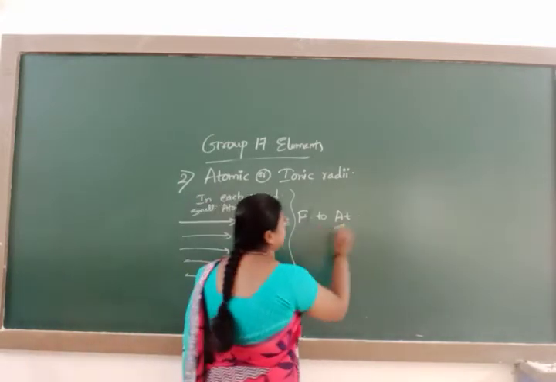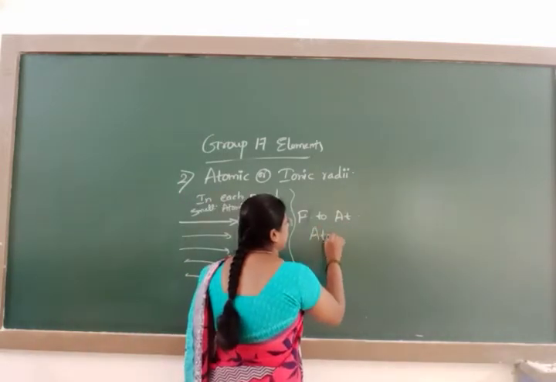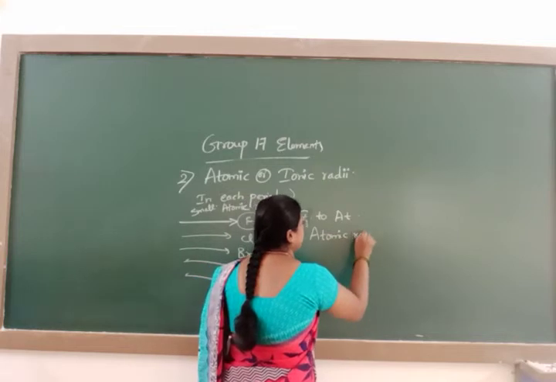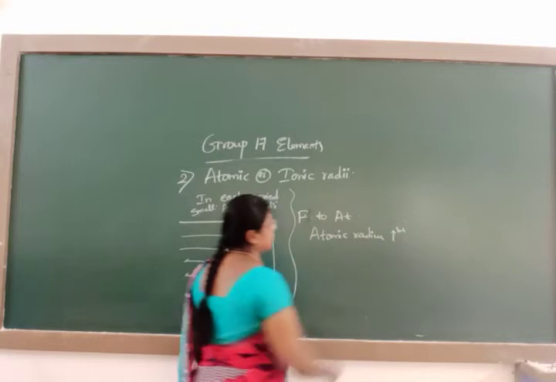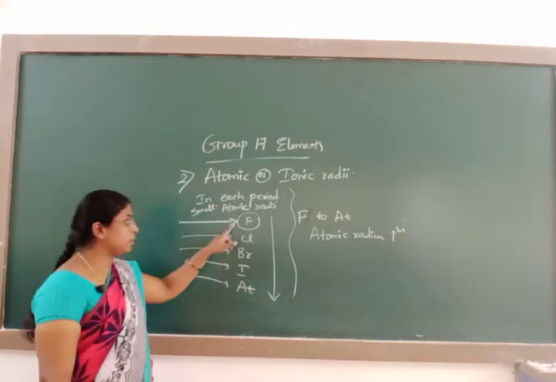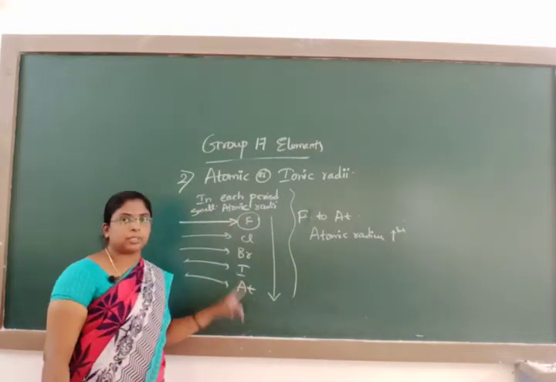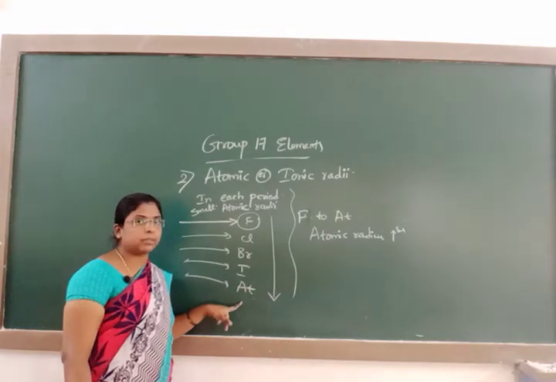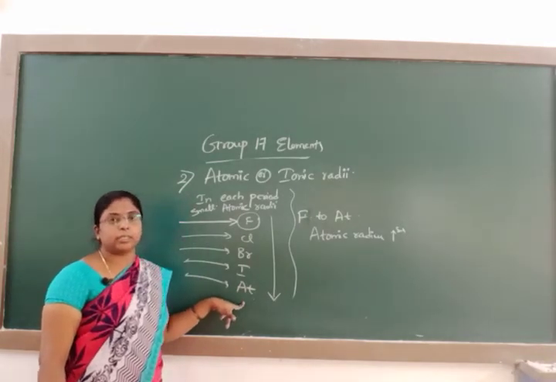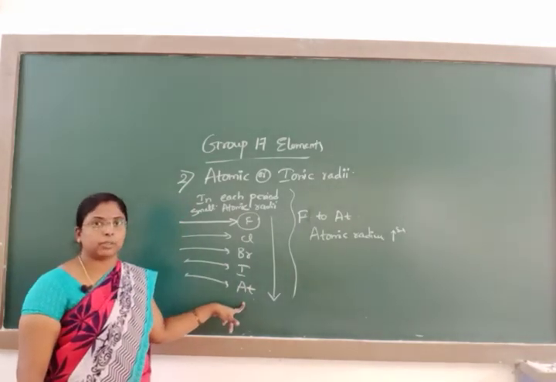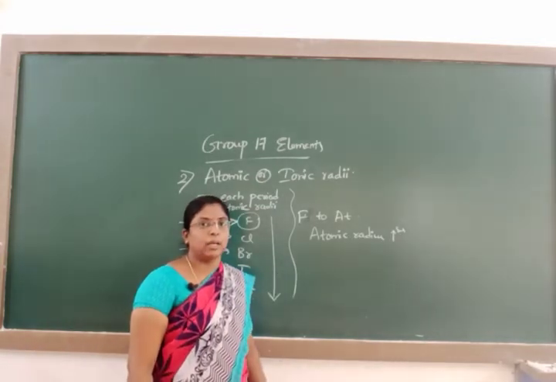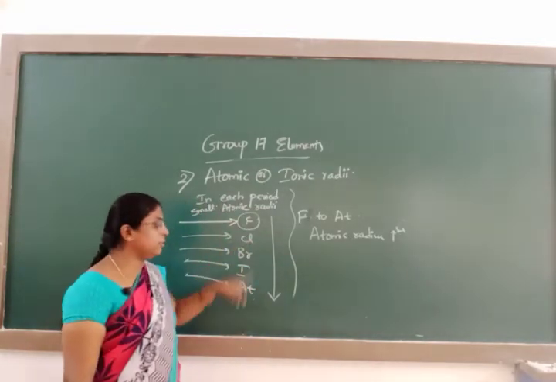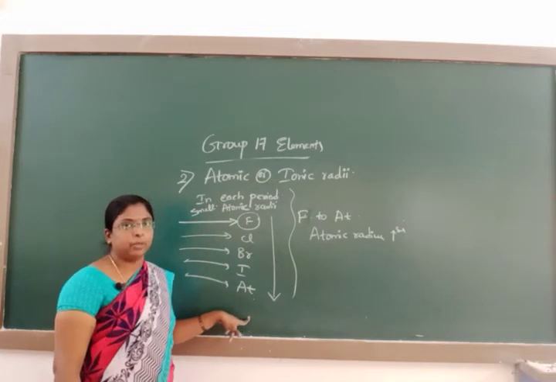Why does the atomic radius increase? Due to the increase in the number of shells.